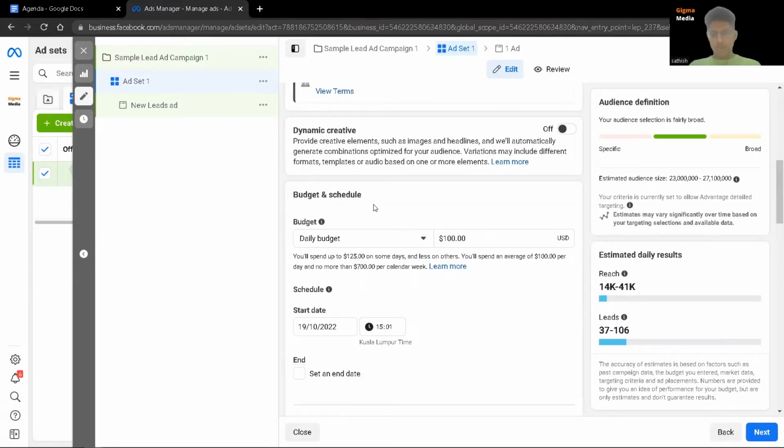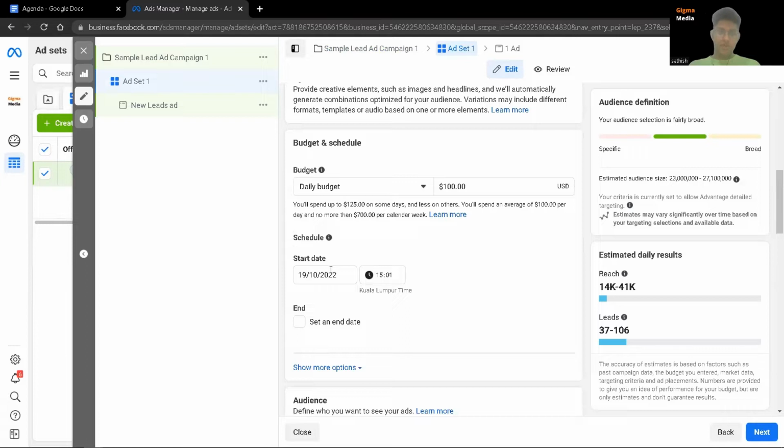Now for the budget and schedule, I would highly recommend you start off at $100 per day. If you're not able to do $100 per day, you can do $20 per day, but I would say the bare minimum that you should do is $20 per day. It would be good if you can do $100 per day, but if that's not within your budget, hey, $20 is fine.